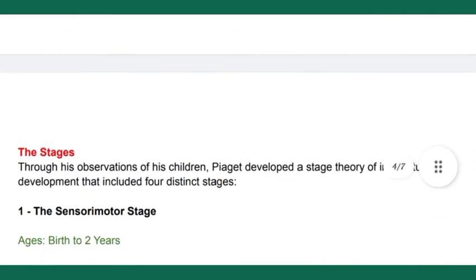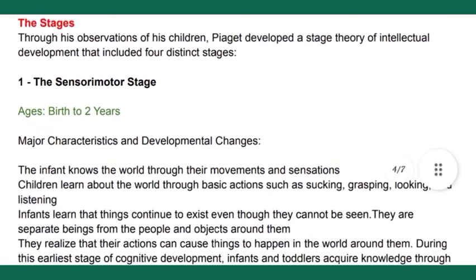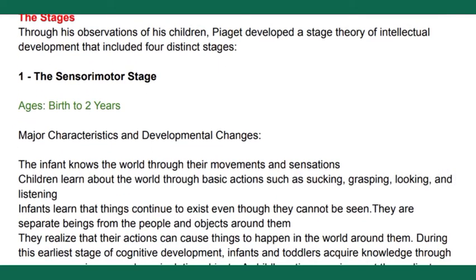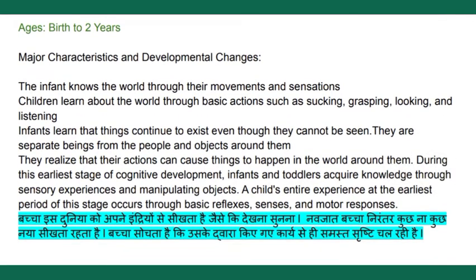Okay, now let's see what are the stages of cognitive development. First is the sensory motor stage, that is from 0 to 2 years. So major characteristics and development changes, you can see the infant knows the world through their movements and sensations. So infants learn or gain some knowledge through their senses. They see this world through their eyes, touch things, grasping, looking, sucking, and listening. All this they learn through their senses.